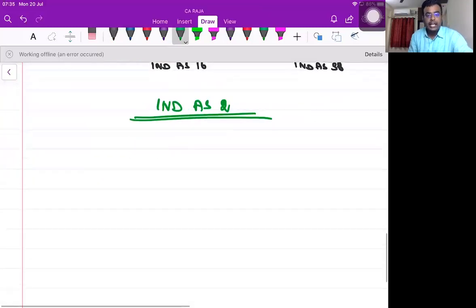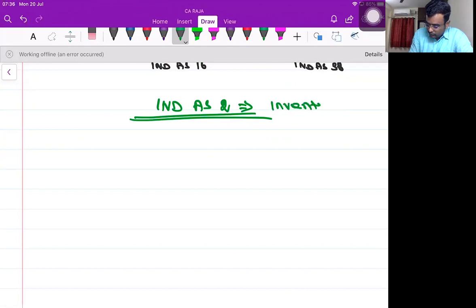Can you please tell me the full heading of Ind AS 2? Inventories, or valuation of inventories? Inventories. So we are going to take inventories for today's discussion.